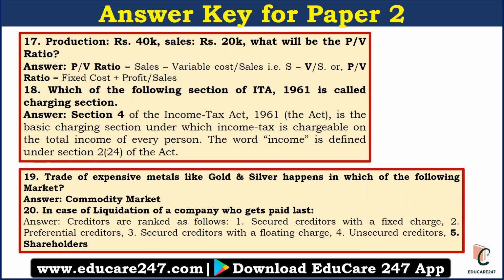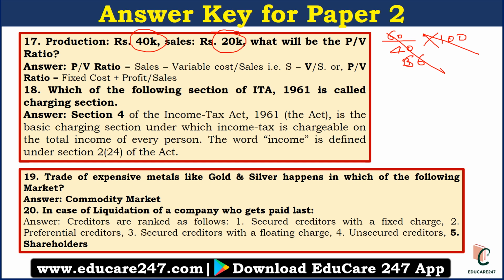Question number 17 was production is 40k, sales is 20k. What is the PV ratio? So here PV ratio will be sales minus variable upon sales, or fixed cost plus profit upon sales. So that is 60 plus 40 into 100. So that is 66%. Okay, so this will be the PV ratio for this.